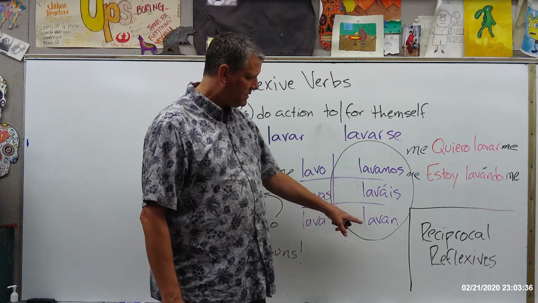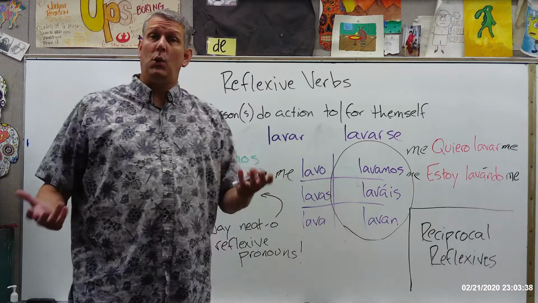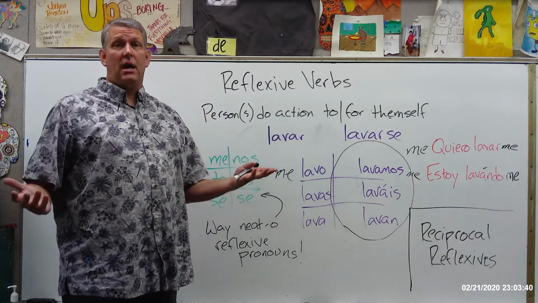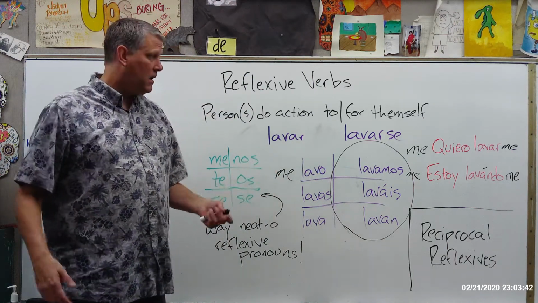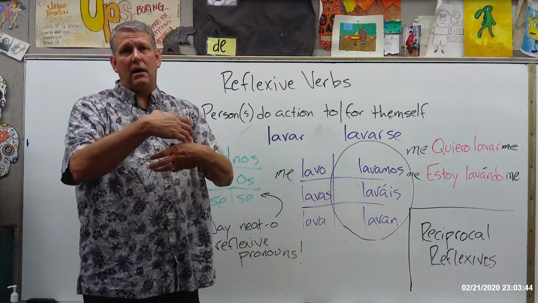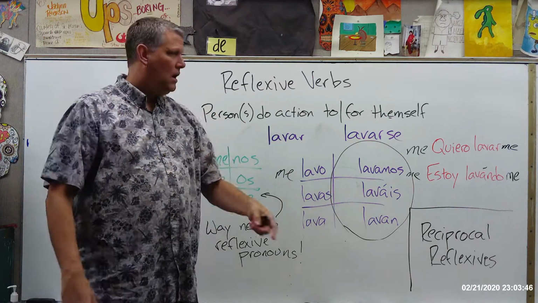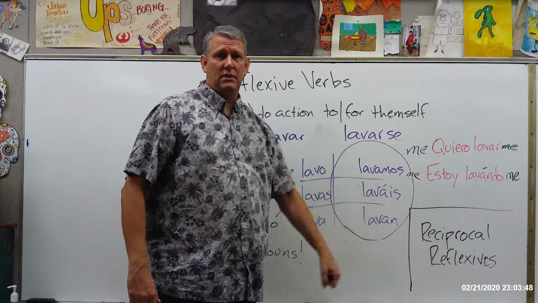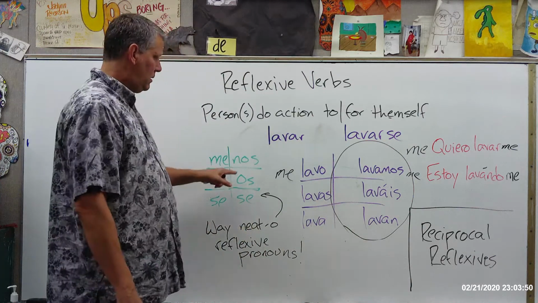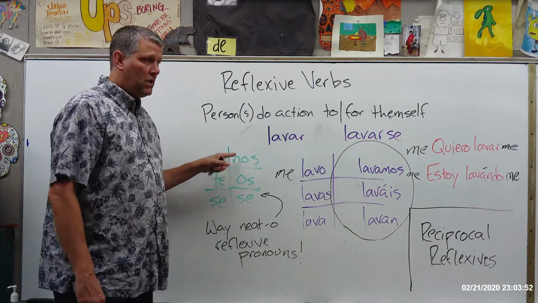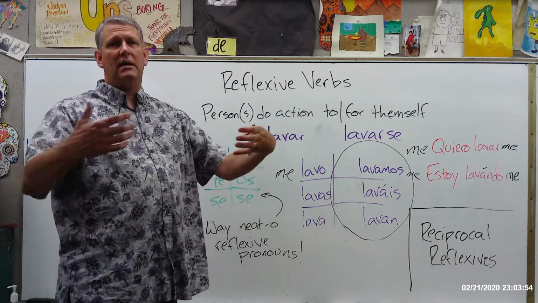Okay, so another one would be to hug. Okay, the verb is abrazar, abrazar. Okay, if I said, oh, we hug, okay, we're hugging each other. Abrazamos is the present tense form of that verb, and if I put the word nos up in front of that, nos abrazamos, we hug each other.